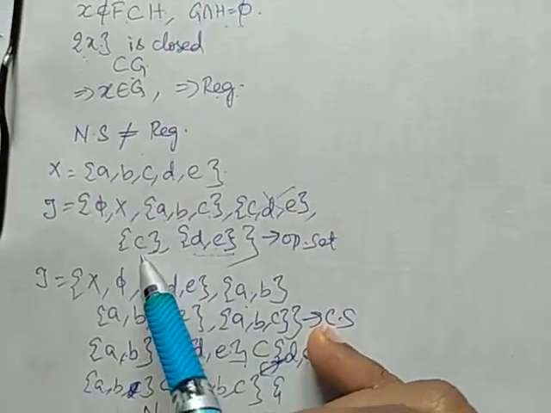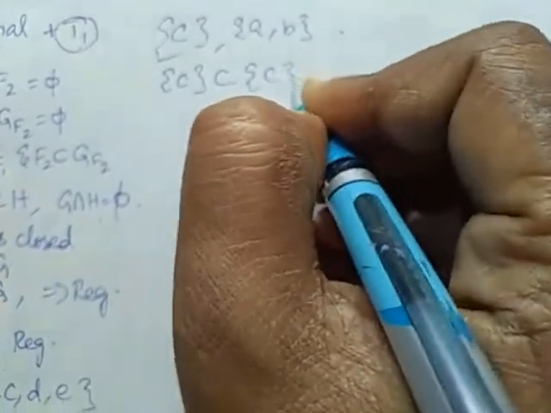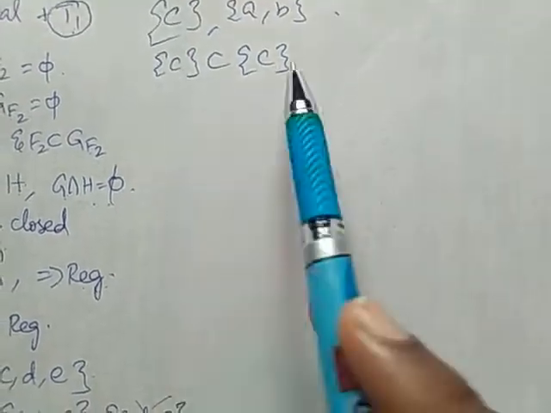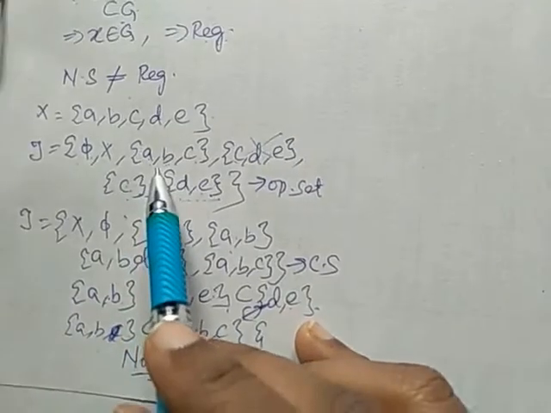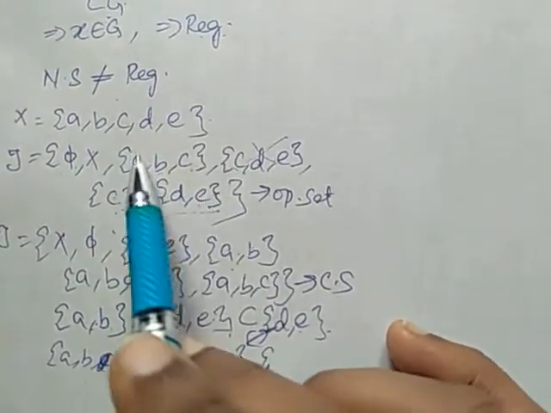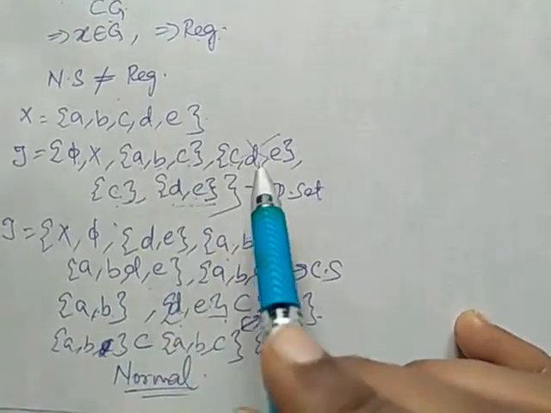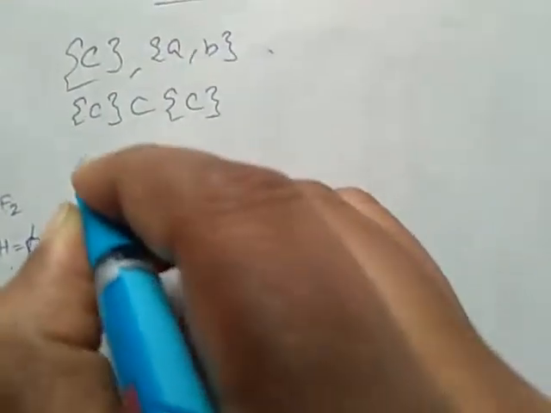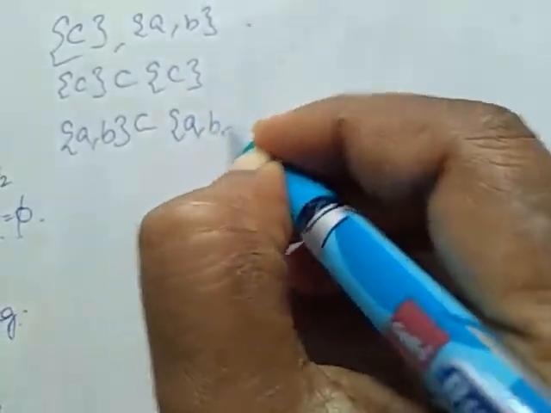So, C is a subset of C. Here C is closed, and C is an element that belongs to an open set C. When we consider AB, the only open set containing AB is ABC. We cannot consider any other set. Here we don't have AB, here also we don't have AB. Therefore, AB is a subset of A, B, C.